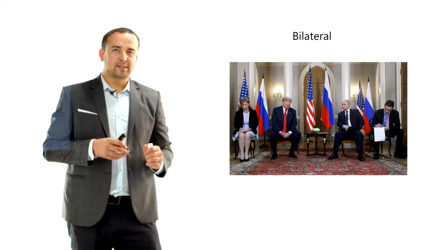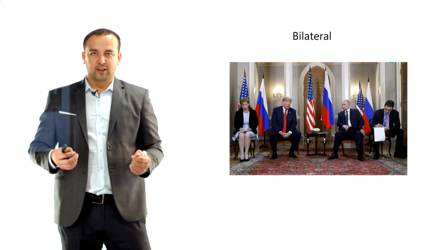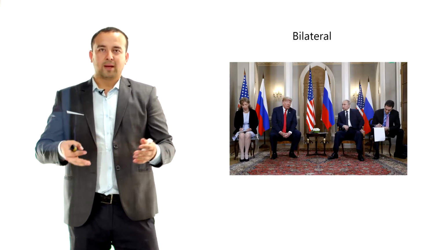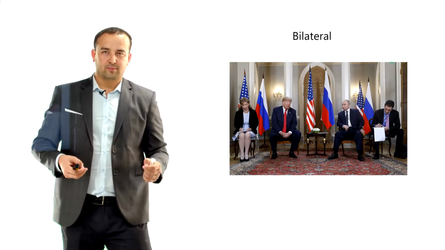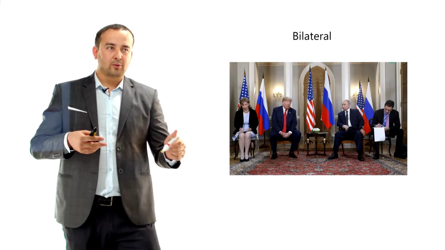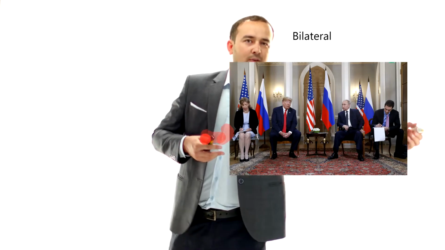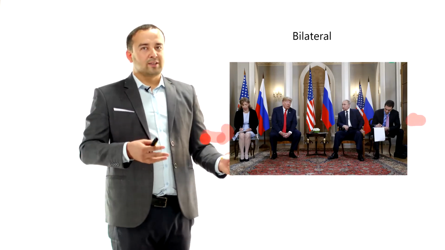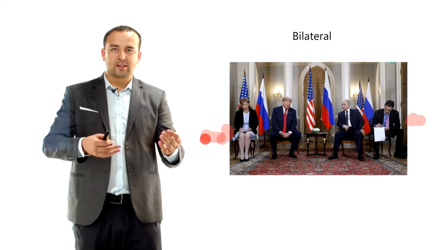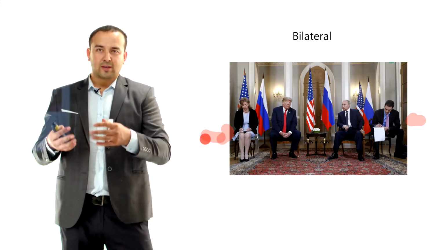Okay, now you can see one good example of this consecutive translation when the translators wait for their turn in bilateral meetings between countries. As you can see in this picture, Donald Trump and Putin, president of Russia, had this meeting. So they had two translators. You can see this translator from the American side, and this translator is from the Russian side. So they wait for their turns to translate to the presidents, and then they try to translate what each president said.